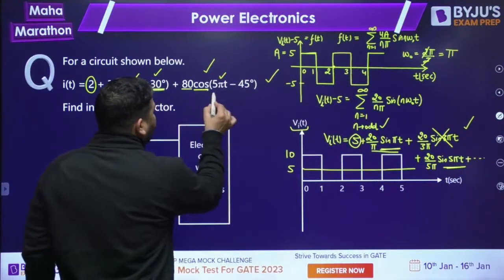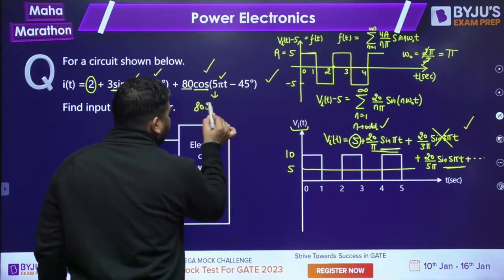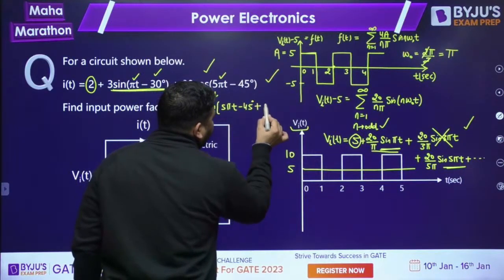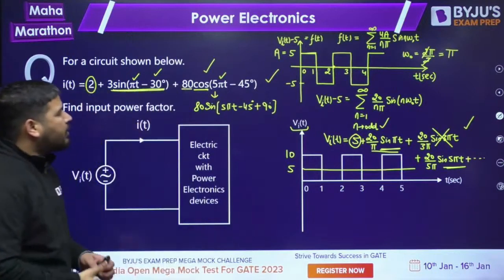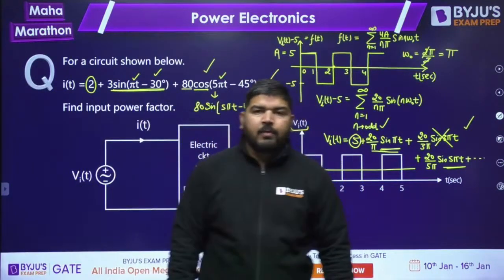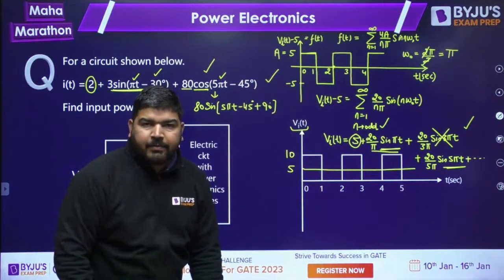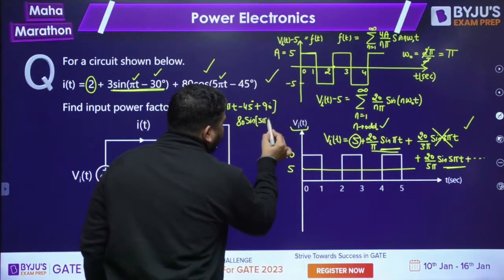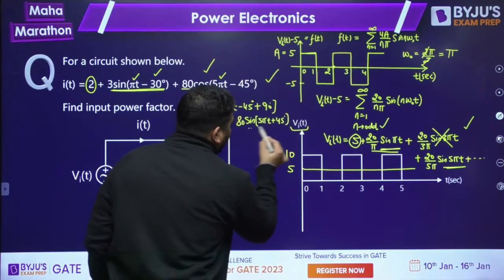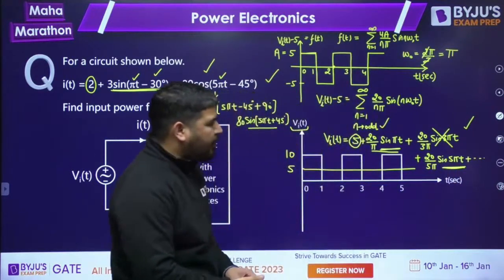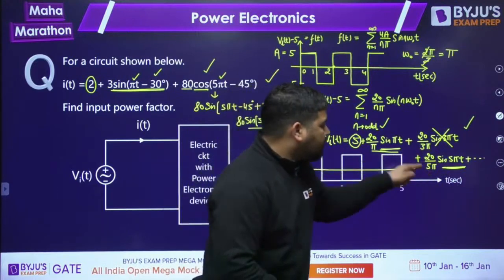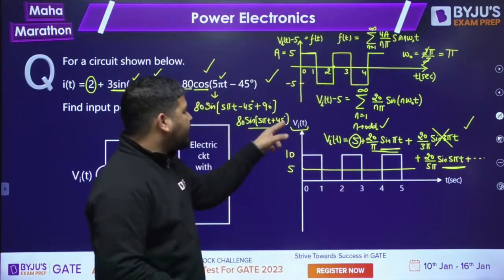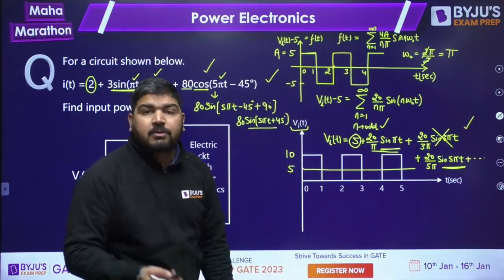Now we can convert this into sine. So it will be 80 sine of 5 pi t minus 45 plus 90. Whenever you convert cos into sine, you just add 90 to it. Is it fine? So now it will become 80 sine of 5 pi t plus 45 degrees. You can see that. And this quantity is 20 by 5 pi sine 5 pi t. So we have the voltage magnitude 20 by 5 pi into 80 into cos of angle difference. The angle of this quantity is 0 and the angle of this quantity is 45 degrees. So if you take the difference, it will be minus 45 degrees.